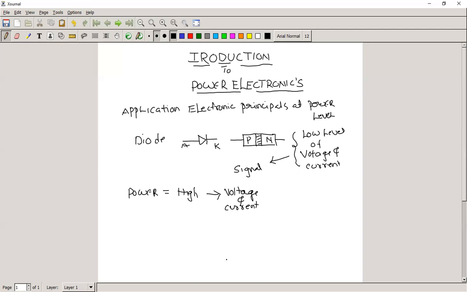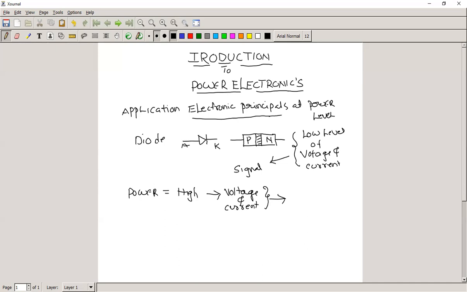We can design all electronic devices at a high voltage and current, and that is power electronics. It is a science which deals with electronic principles at a power level. We can design the diode, BJT, MOSFET, IGBT, all these devices at a power level, and that is power electronics.